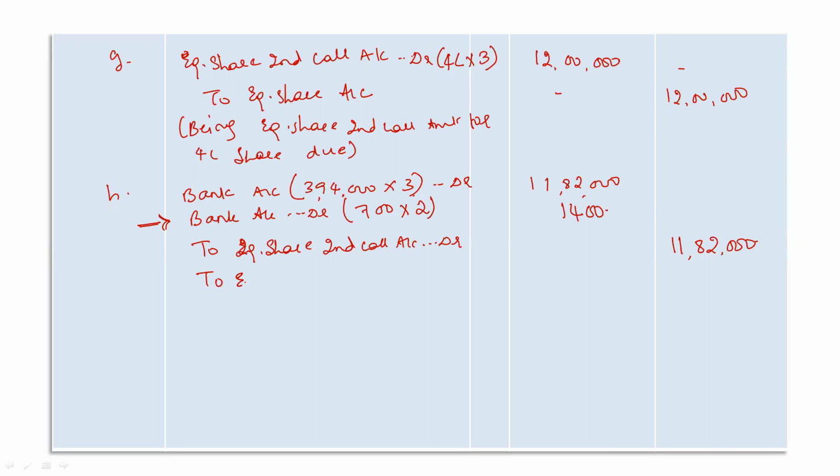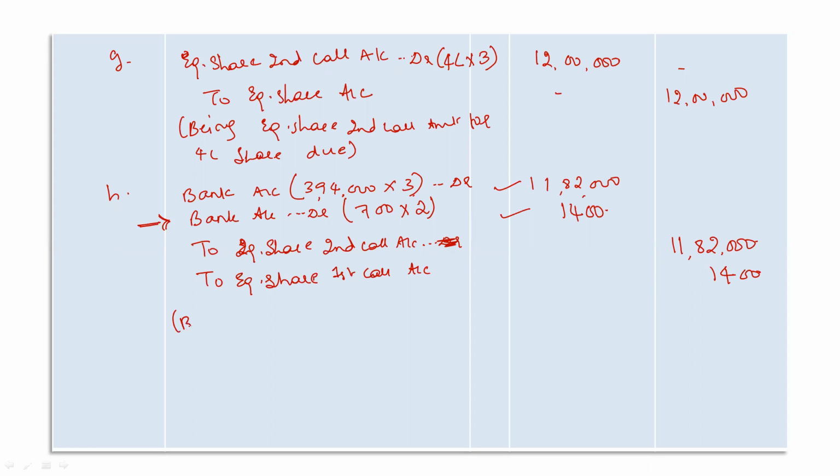So to equity share first call account is also credited. Sorry, this is not debit. To equity share second call account, from the second call we are receiving 11,82,000 rupees, and we are receiving extra 1400 rupees from our first call. So equity share first call account is also credited 1400 rupees. If you want to check whether the entry is correct or wrong, you can just total the debit and credit side. The balance is the same here.